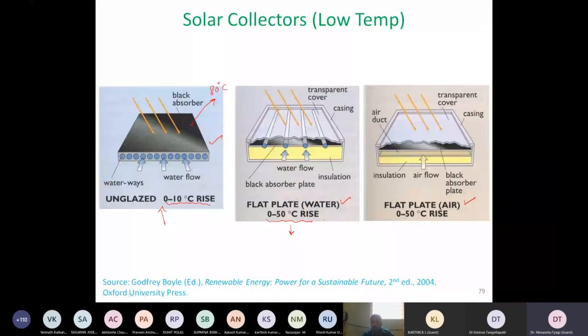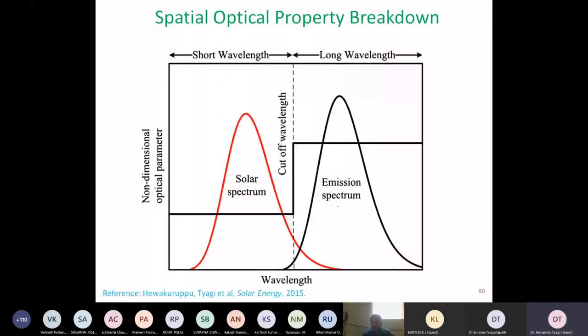Now comes the interesting part, and we will start looking at the wavelength dependence, which is very important. If we look at the spectral optical property breakdown, I can put some numbers over here. So this is 3 microns. A predominant amount of sunlight is between 0 micron and 3 micron. That is what is in red. It is given as the solar spectrum over here.